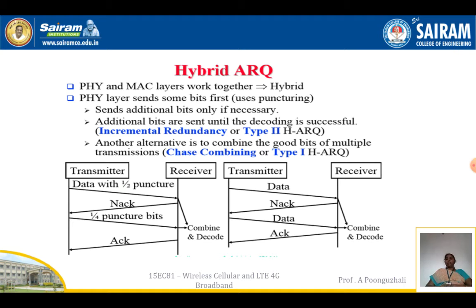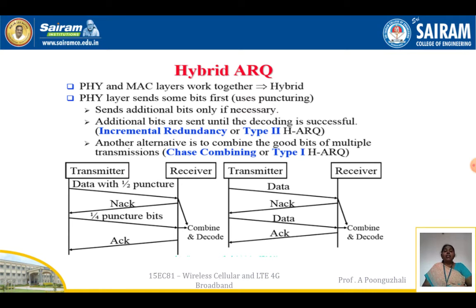The transmitter is going to send the data, but with punctured data, that is 1 by 2 puncturing. If the receiver has not received the data properly, it will send a no acknowledgement signal. Then again the encoded data will be sent with a different puncturing rate, that is 1 by 4 punctured bits. The receiver will not discard the previous packet it has received, it will retain that packet, combine both the packets it has received, and decode the data.